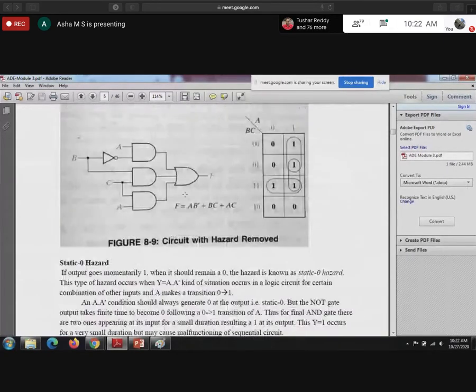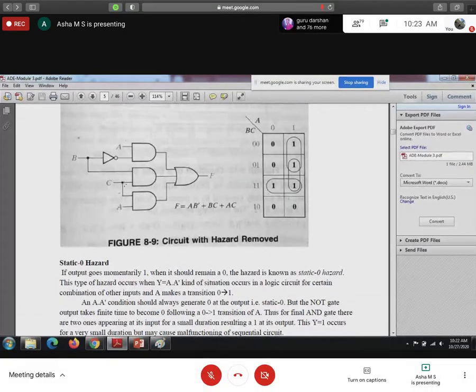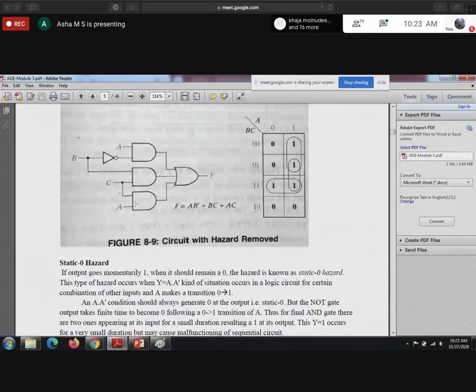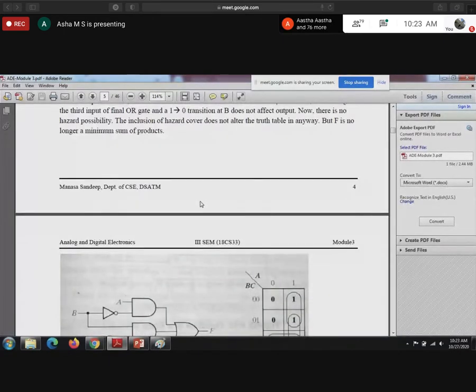See here, whether B changes, A is constant and C is constant. A equal to 1, C equal to 1. So whether B changes 0 to 1 or 1 to 0, both A and C are always 1. When both inputs of the third AND gate are 1, the output of the third AND gate is always 1. So whether the first two inputs are high or low, the output F is always 1. So there is no occurrence of the glitch.